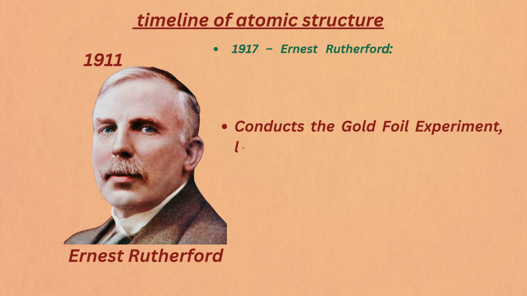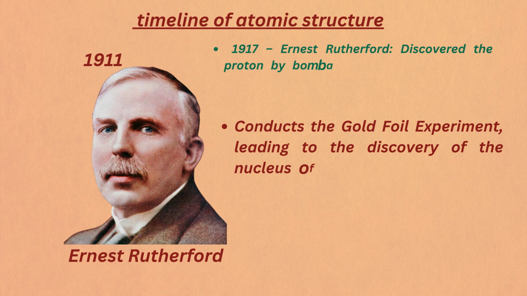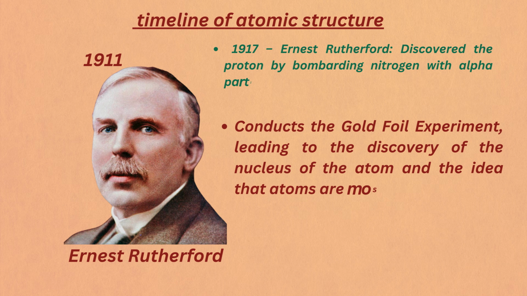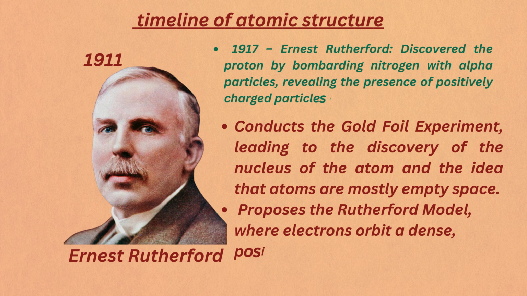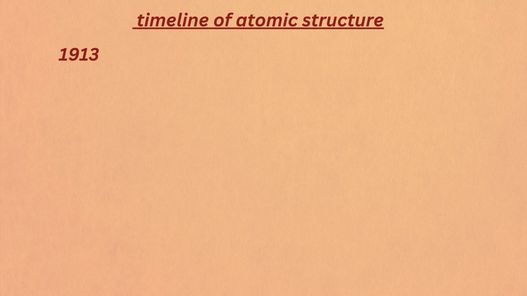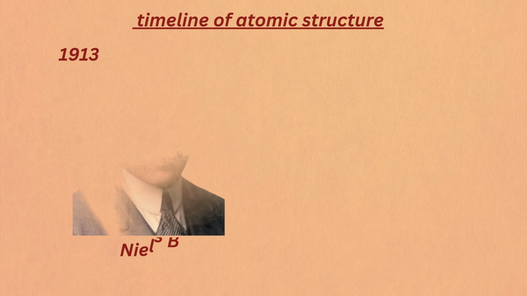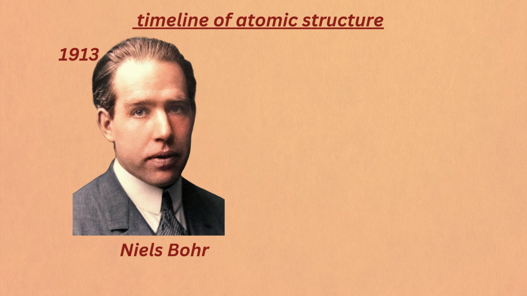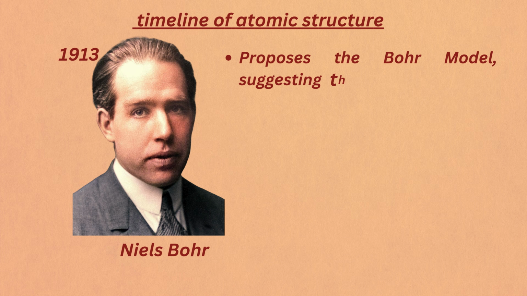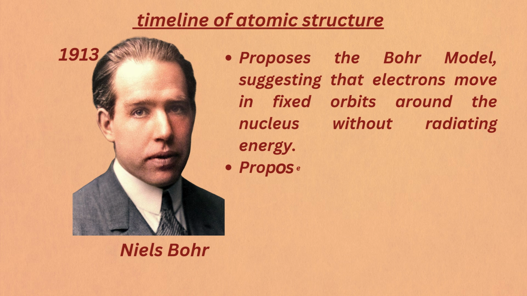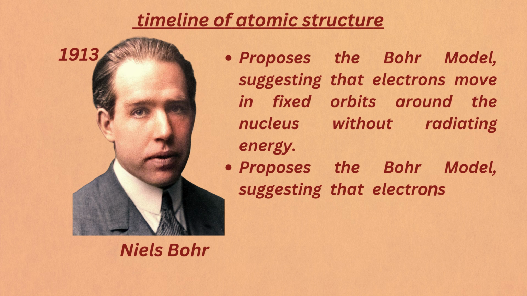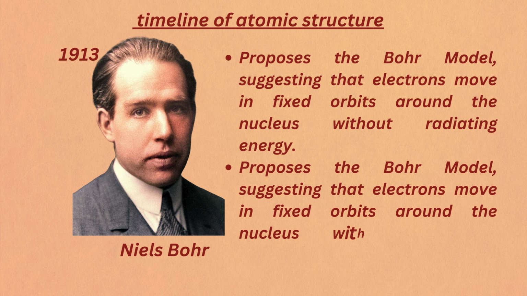His gold foil experiment showed that atoms are mostly empty space, with a dense, positively charged nucleus at the center. He proposed a new model, the Rutherford model, where electrons orbit the nucleus, like planets around the Sun. Later in 1913, just 2 years later, Niels Bohr took Rutherford's model and added some much-needed rules. Bohr said electrons don't just orbit randomly, they stay in fixed energy levels, like steps on a ladder. This explained why atoms emit light in specific colors. His Bohr model was a game-changer and made atomic theory easier to understand.